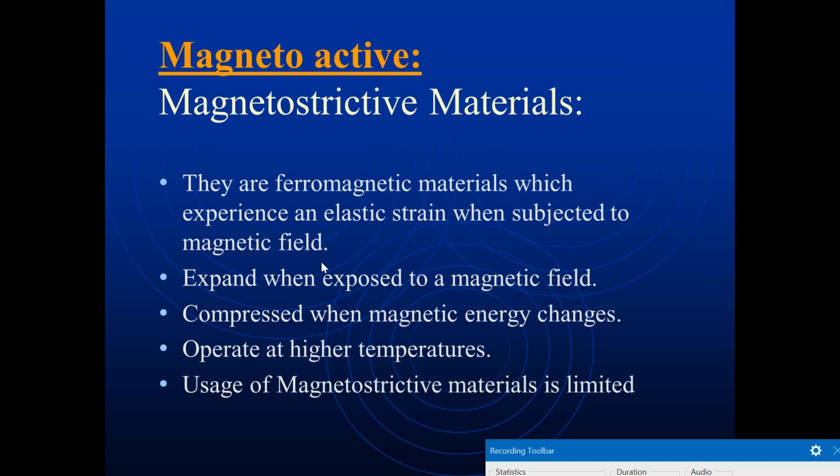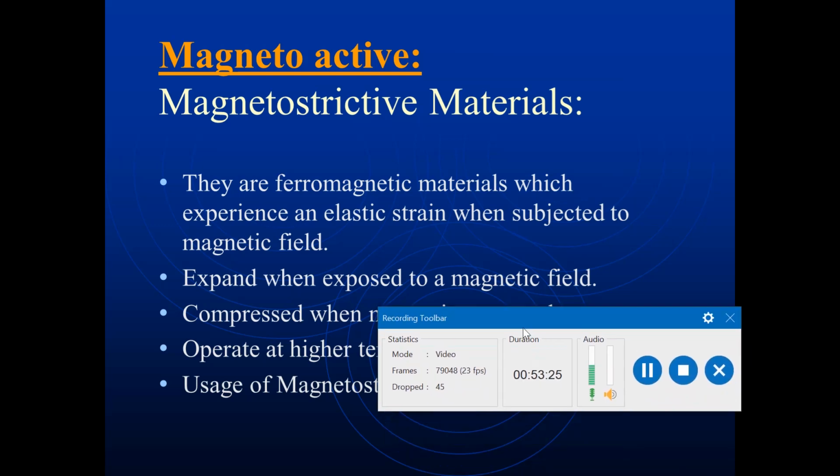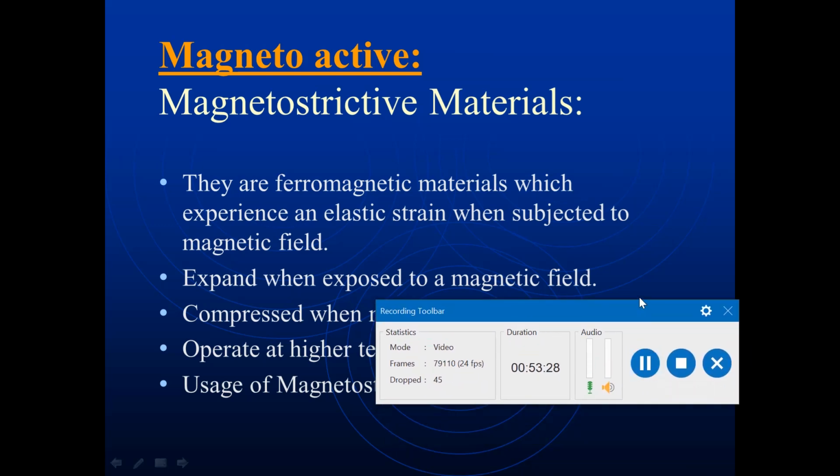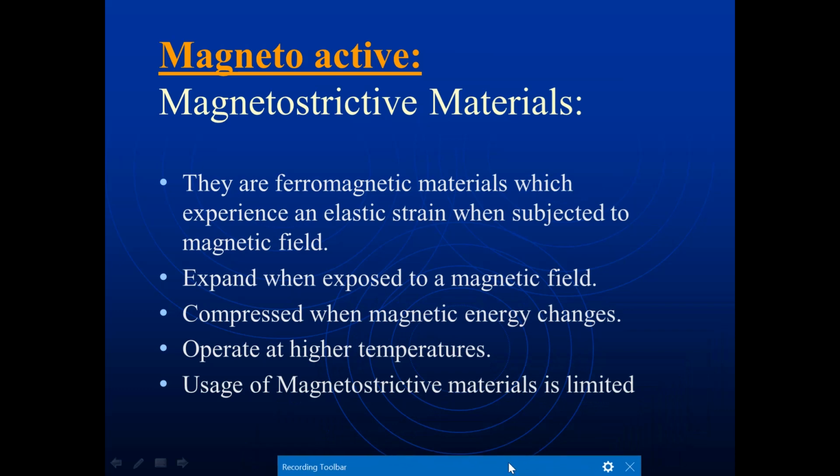Magnetostrictive materials are ferromagnetic materials which experience an elastic strain when subjected to a magnetic field.